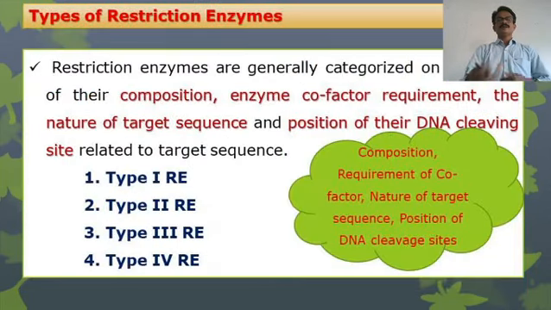Now we will see a little bit about the types of restriction enzymes. These restriction enzymes are generally categorized on the basis of their composition, enzyme cofactor, the nature of target sequence and position of their DNA cleaving sites. On the basis of these properties, they are classified into 4 different types: type 1, type 2, type 3 and type 4 restriction enzymes.